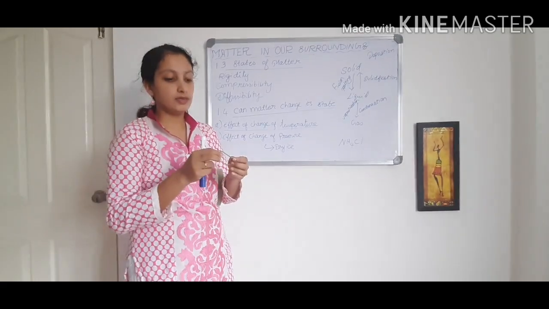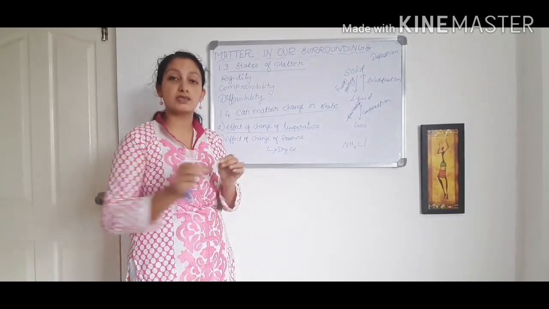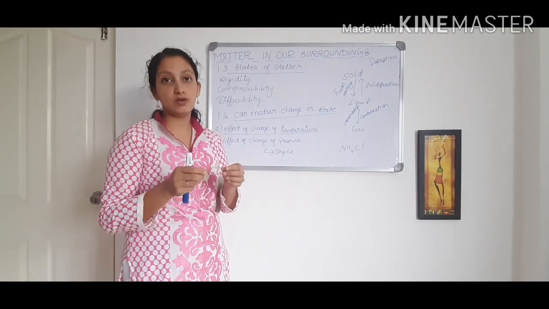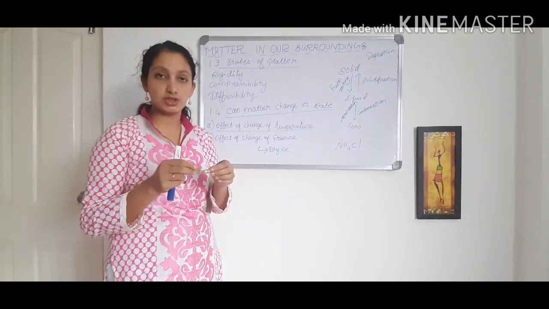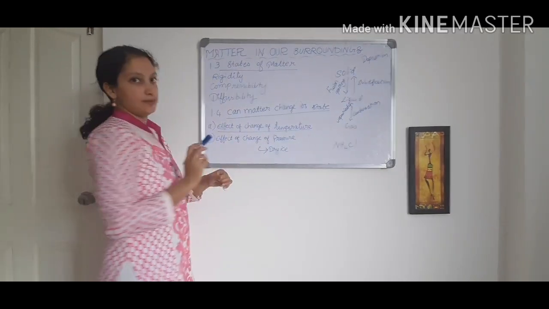So now, if you apply extra force, what happens to this rubber band? It will break off. So you should apply the force, but you should not exceed the limit. So that is the example for rigidity.